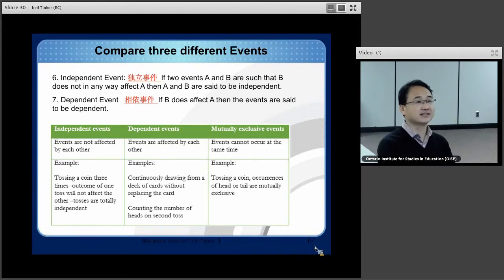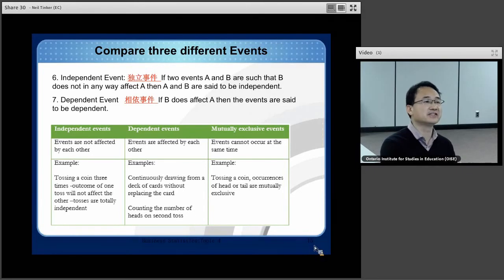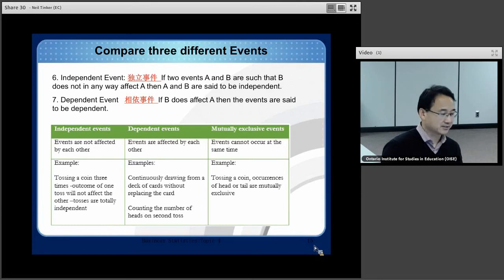Now, look at this table. In this table, we compare three different events: independent events, dependent events, and mutually exclusive events. Please read their properties and examples to know the difference between these three different events.